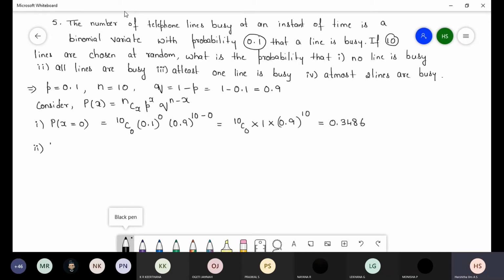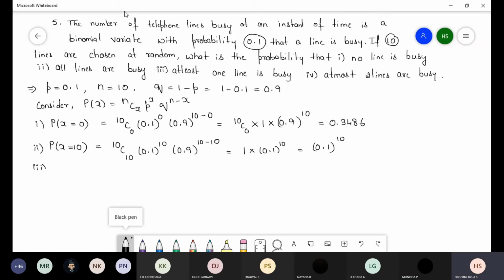Next, all lines are busy. All lines are busy means how many number of lines? 10 lines. So P of x is equal to 10. So 10C10, 0.1 whole power 10, 0.9 whole power 10 minus 10. So 10C10 means 1 into 0.1 whole power 10. This we can write only 0.1 whole power 10.